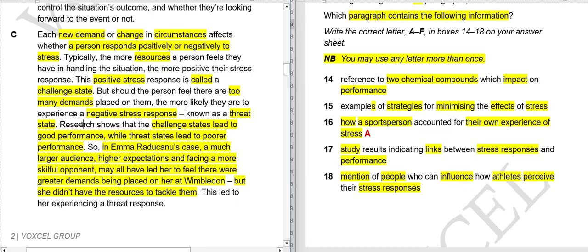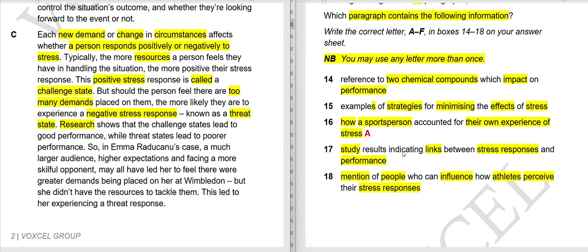Yes, here it is written. Research. So let me just remove all this. Guys, wait a second, let me remove all this. Okay, here they are saying research. So research obviously is a study.